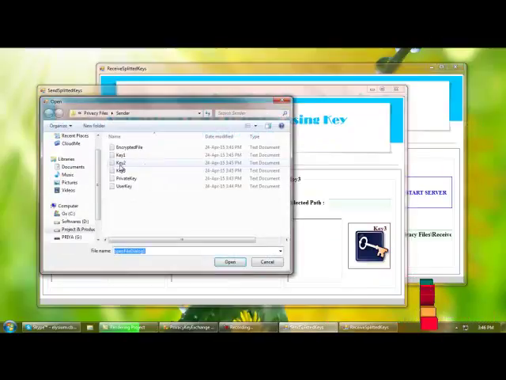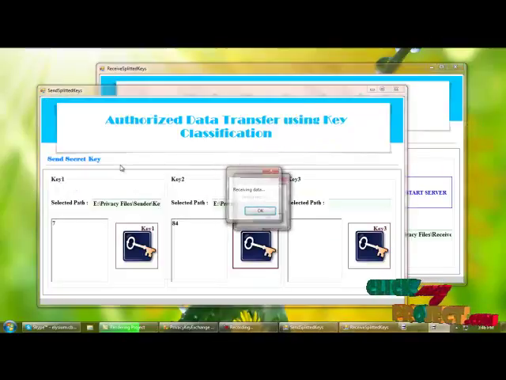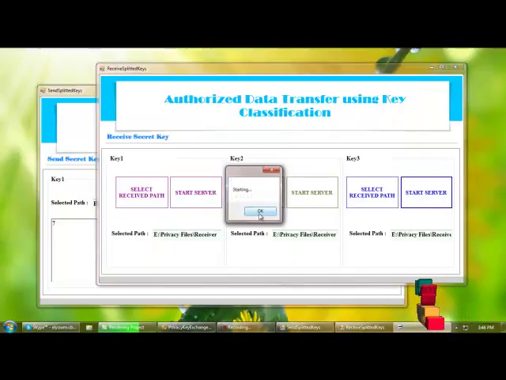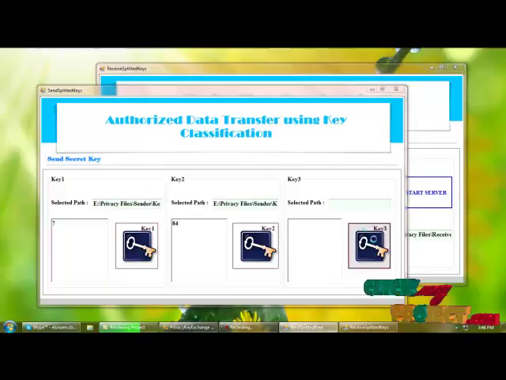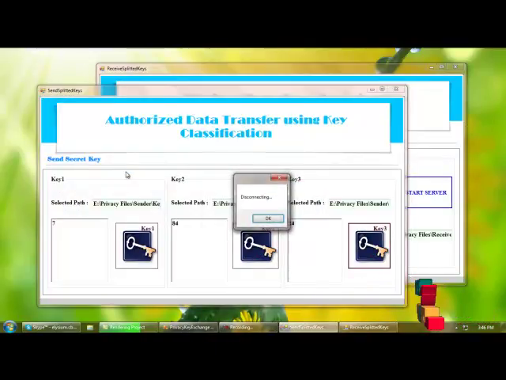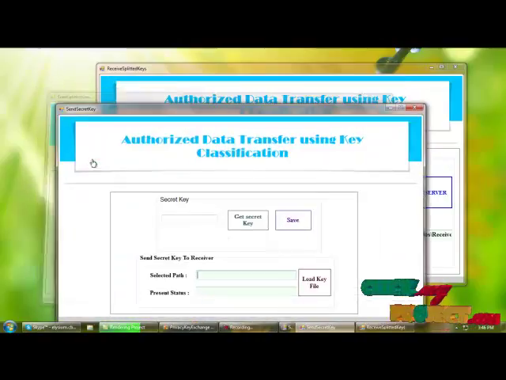From here I am loading key 2, and then I am selecting the server for receiving key 3. File transfer. Next, I am sending the secret key.